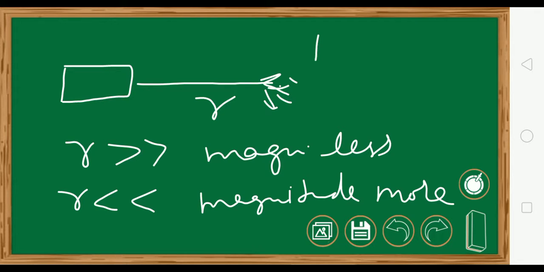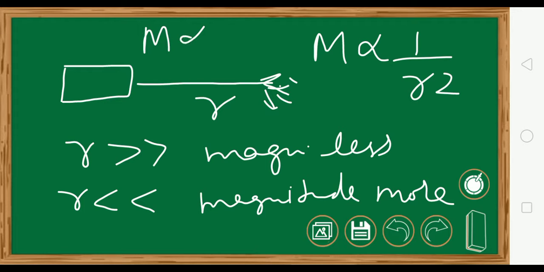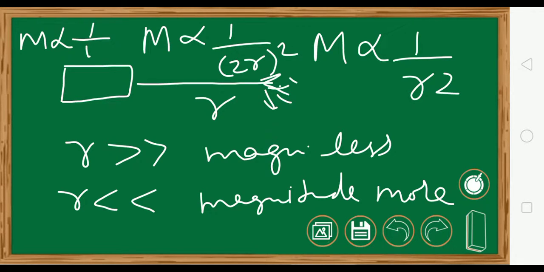So if you take magnitude as m, then it is inversely proportional to the square of the distance between them. This is how we represent it. And suppose we double the separation, that means r becomes 2r. Then what will it become? It will become (2r) squared. So m will be inversely proportional to 4r squared. That is, it will become 1/4 of the original magnitude. Okay. That's all with the chapter. Read it carefully and ask and post your doubts.